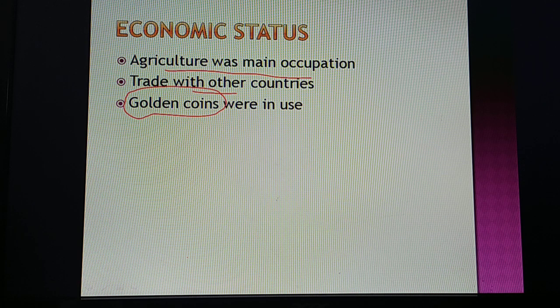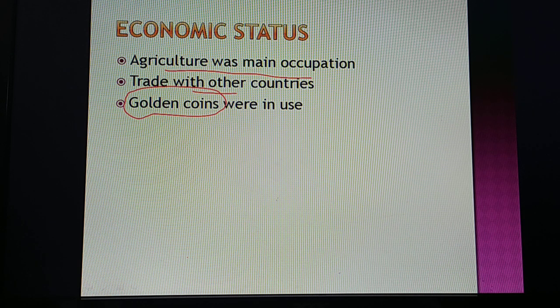Vijayanagara was the international business center for diamonds. Cloth weaving was the important industry. Bhatkal, Honnavara and Mangaluru were the important ports. Golden coins were in use, and pictures of gods and goddesses were etched on these coins. This shows how rich they were.